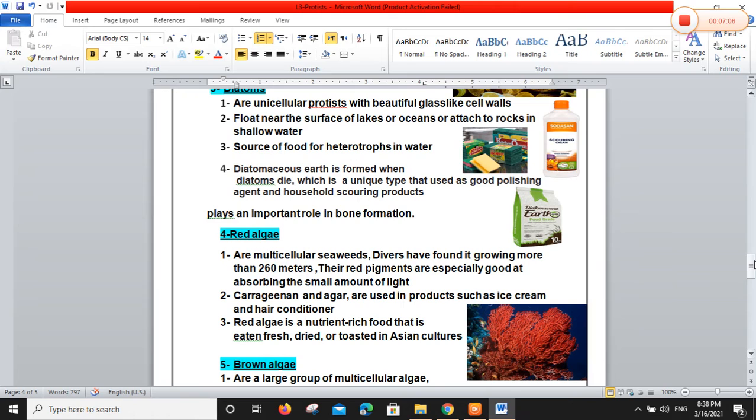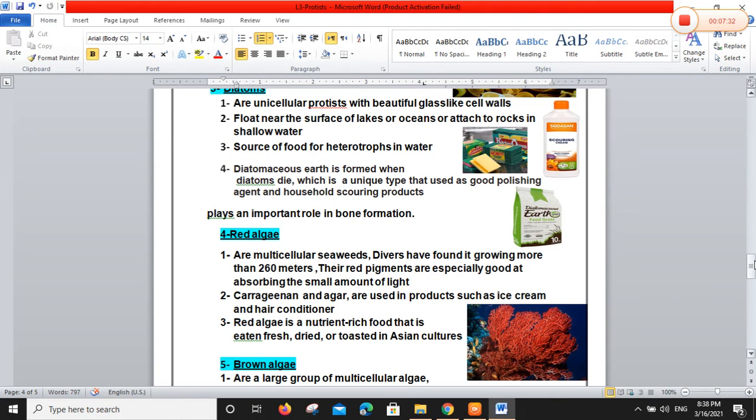Okay, red algae are multicellular. This is the first group of algae that are multicellular seaweeds. Divers have found it growing at more than 260 meters. Red algae have red pigments that are especially good at absorbing small amounts of light.